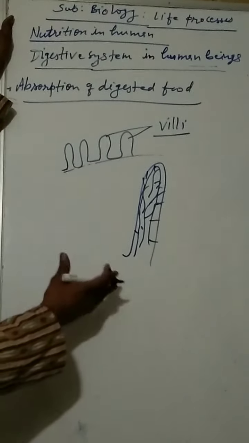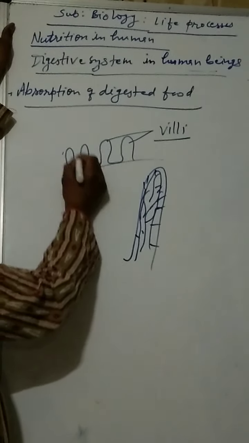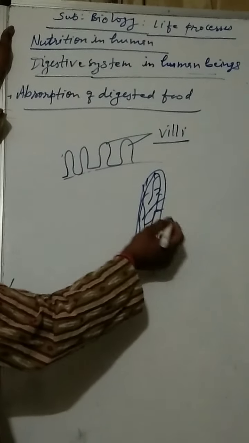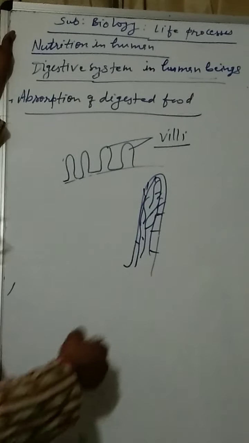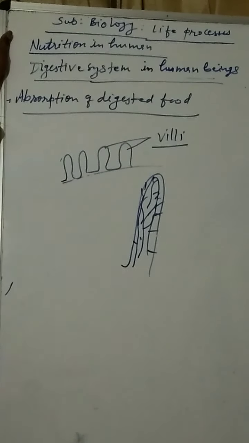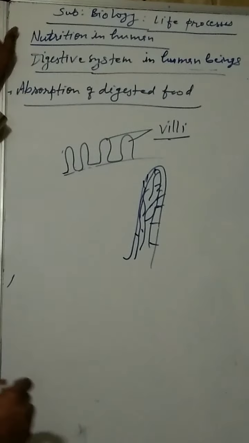Absorption, already I told you, is the mixing of the digested food into the blood stream or the fluid. We have the fluid material blood. So the food is absorbed by the thin wall of these villi, and then mixes in the capillaries blood, and through the blood it is transported to each and every cell of the body. So villi help in the absorption of the digested food.